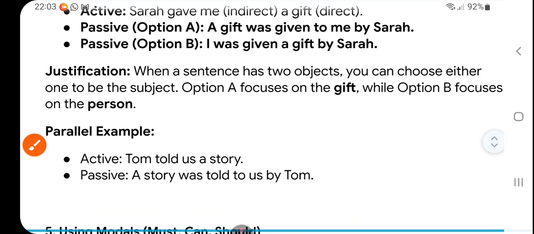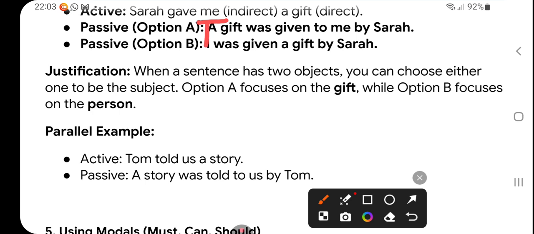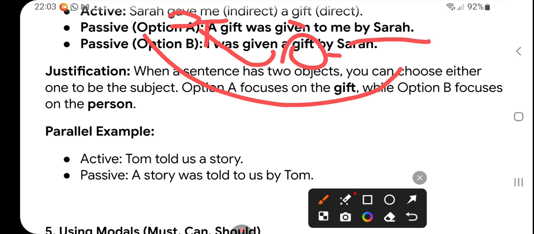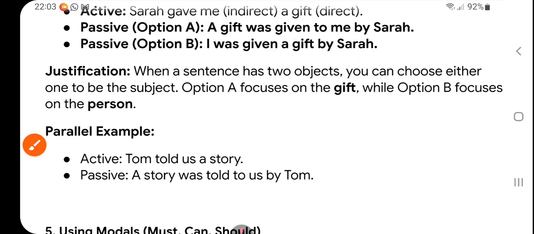The second passivization is "I". Now here "gave me", so this is "I", then "gave" is "was given", right? Now we adjust the gift, so the gift by Sarah, right? By Sarah in both cases. The justification is that when a sentence has two objects, you can choose either one as the subject, right? Option A focuses on the gift while option B focuses on the person.